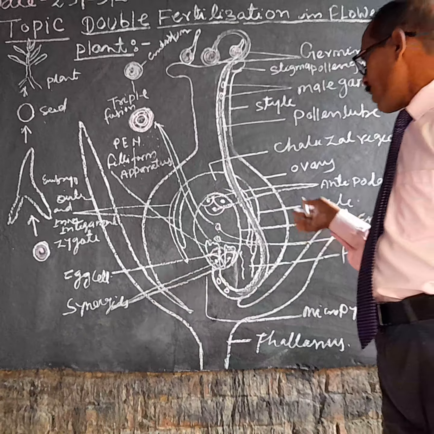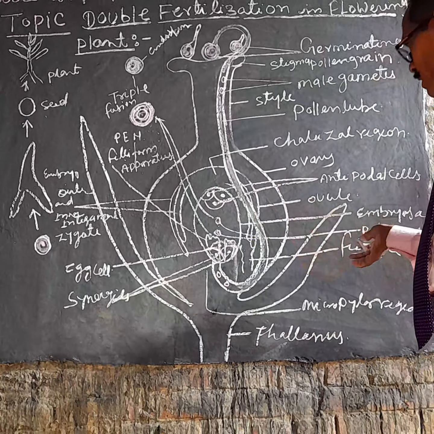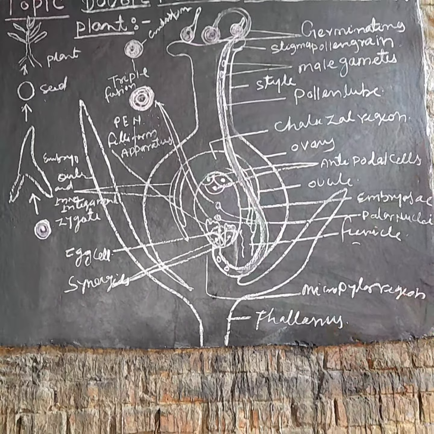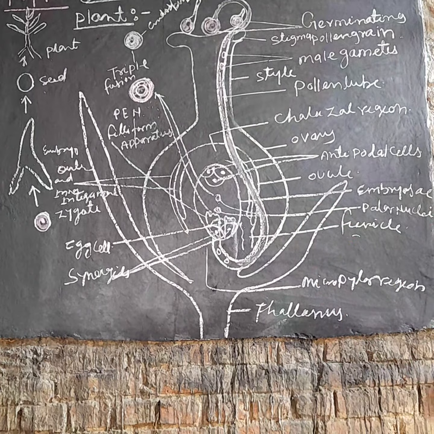In this way, fruit and seed formation takes place through double fertilization.